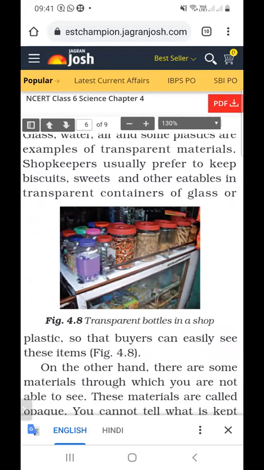So this is a question: why do shopkeepers usually prefer to keep biscuits and sweets in transparent containers of glass?